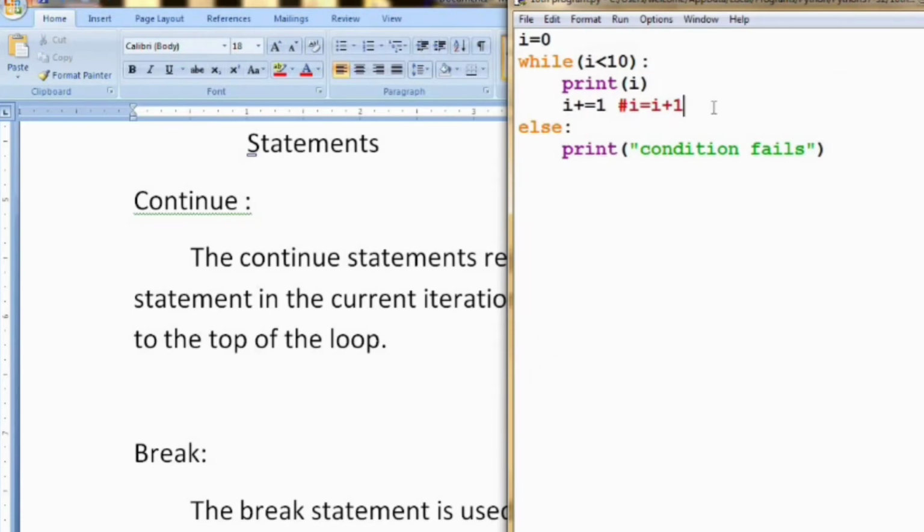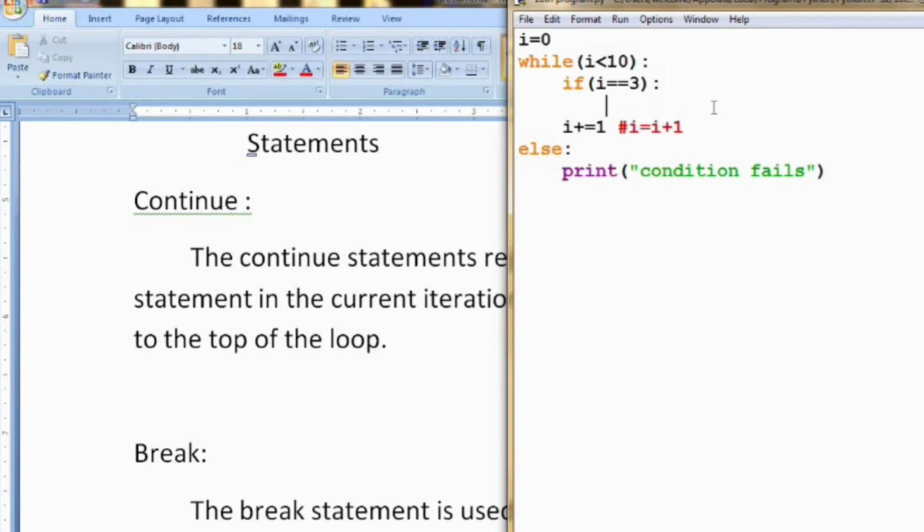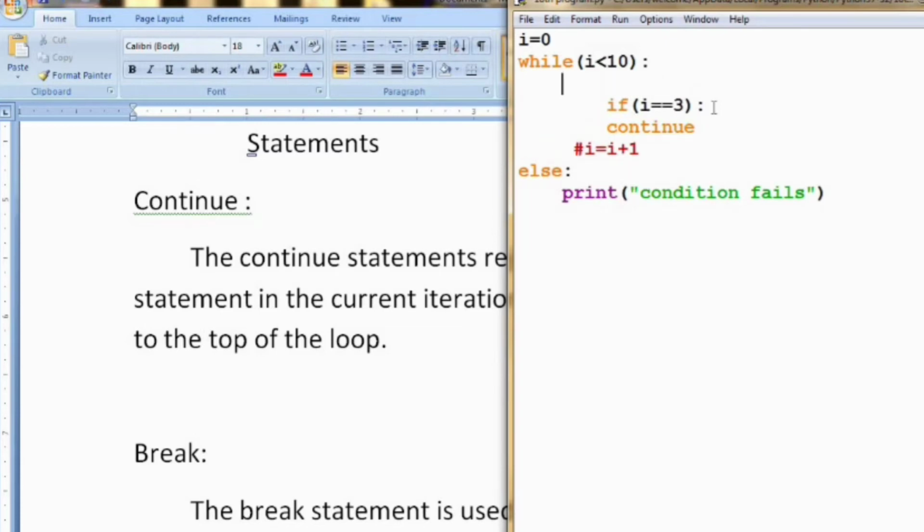Now I will show you. For example, here I am using an if condition. If i is equal to 3, now I am specifying here printing, specifying continue. Indentation matters.